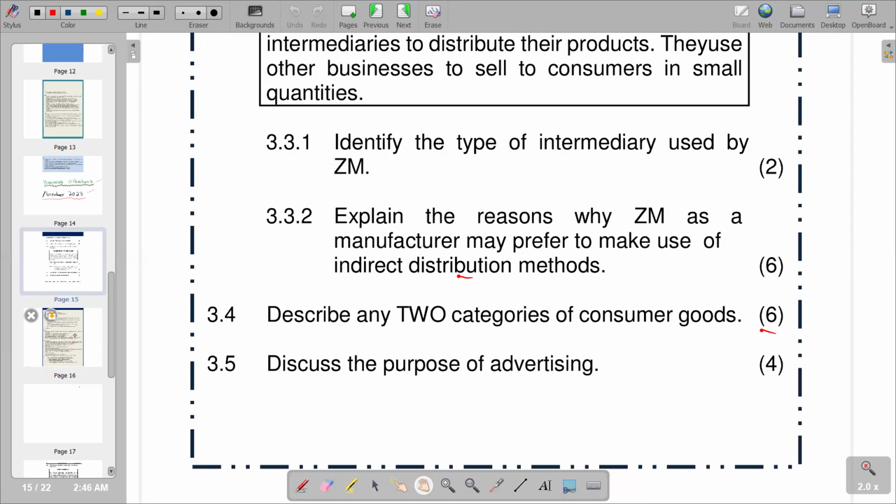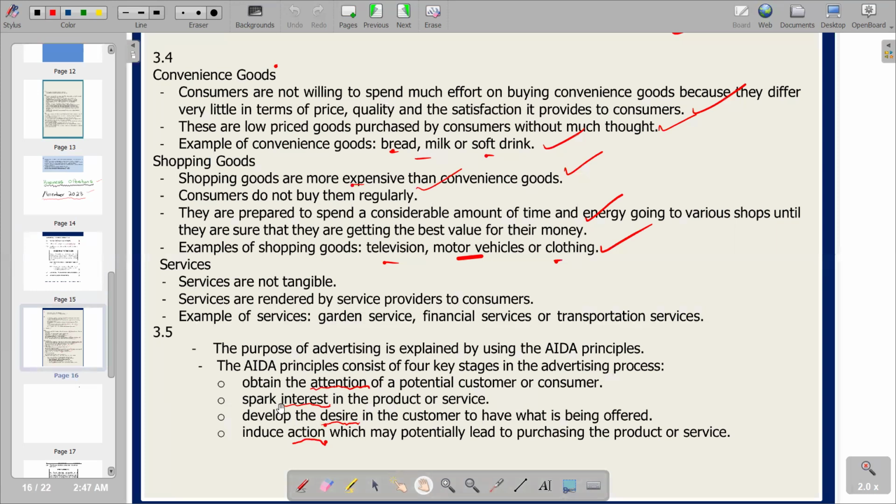Let's go to our other section. Obviously, we want our revenue to increase. After advertising, we expect that our revenue is going to go up. So that can also be a purpose of advertising. Going to 3.5, it is saying the purpose of advertising is explained using the AIDA principle.